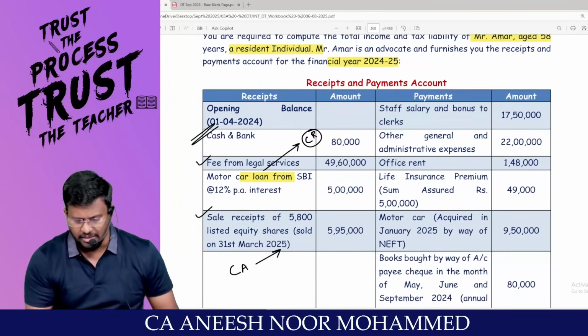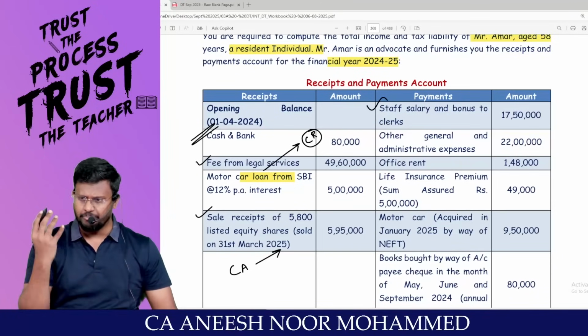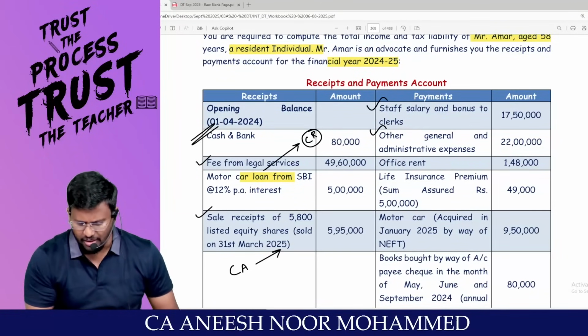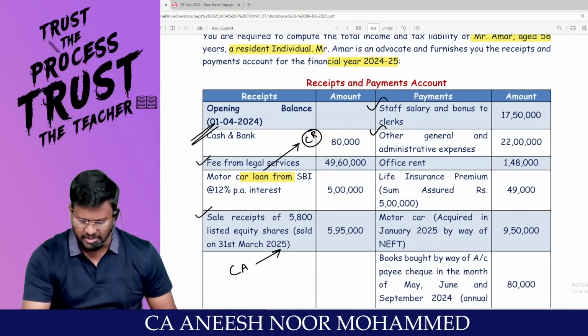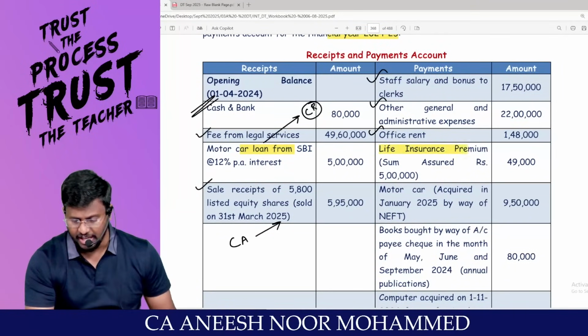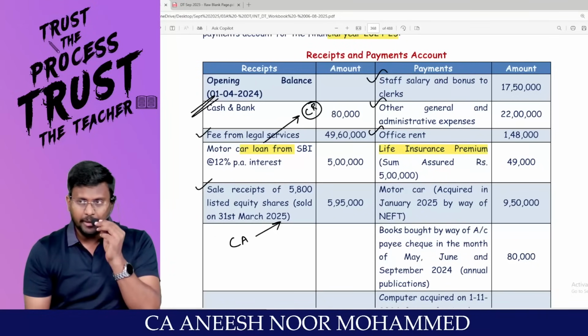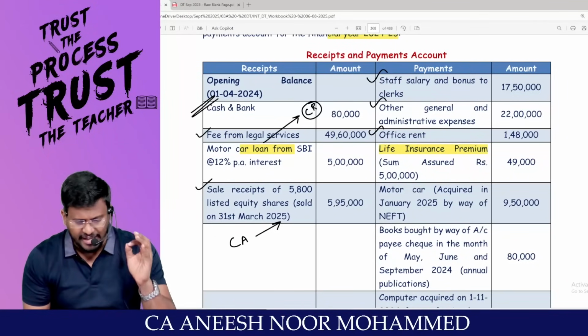These are the payments: staff salary, bonus to clerk, general business expenditure. Other general and administrative expense, general business expenditure, office rent allowed. Life insurance premium is not a business expenditure, it's a personal expenditure. But you are entitled to claim deduction under 80C.